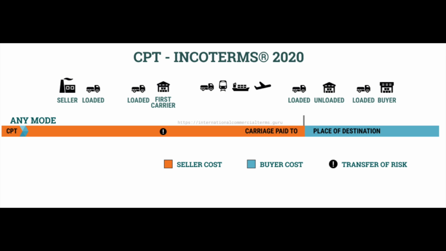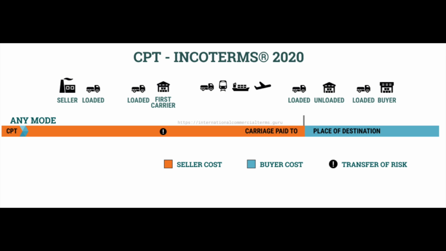But we have a thing here. We have that the buyer will be responsible for the risk. The risk transfers from the seller to the buyer as soon as the goods are handed over to the first carrier in Germany. Not when they arrive in Sao Paulo, no, before that, at the first carrier in Germany. And now the buyer is responsible for what else?